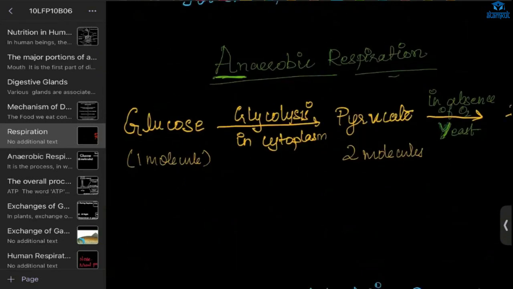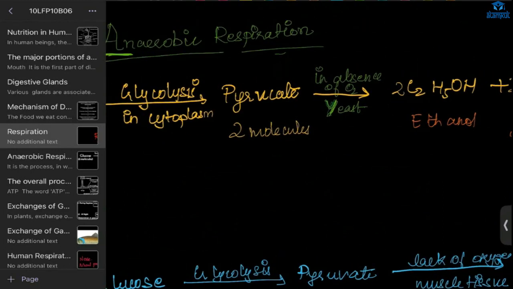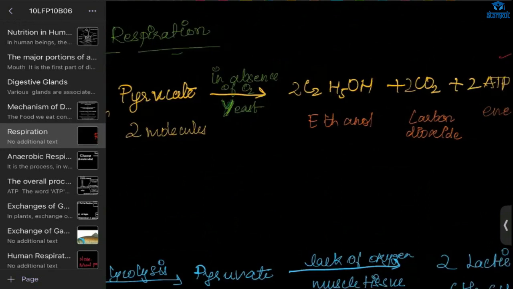In aerobic respiration, we have glucose, glycolysis will occur, and it will be broken down into pyruvate because it is aerobic. In the anaerobic process, what will happen? It will happen in the absence of oxygen and it occurs in yeast. Here, there will be partial respiration.